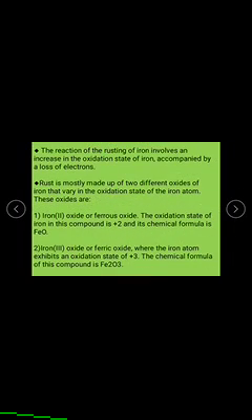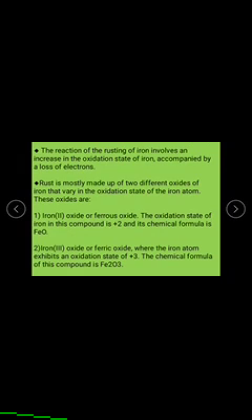It forms a layer on the metal surface. The reaction of rusting of iron involves an increase in the oxidation of iron, accompanied by the loss of electrons.